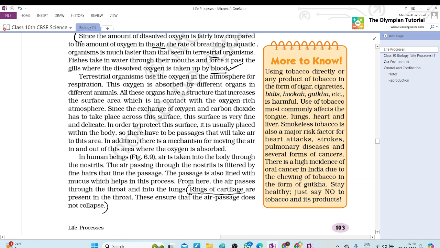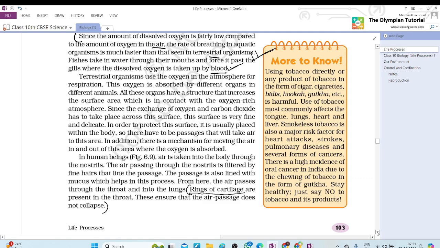Within the lungs, the passage divides. Tanya, more to know. Using tobacco directly or any product of tobacco in the form of cigar, cigarettes, bidis, hookah, gutka, etc. is harmful. Use of tobacco most commonly affects the tongue, lungs, heart, and liver. Smokeless tobacco is also a major risk factor for heart attacks and strokes, pulmonary diseases, and several forms of cancers. There is a high incidence of oral cancer in India due to the chewing of tobacco in the form of gutka. Stay healthy, just say no to tobacco and its products. Got it? There is no need to tell it again.